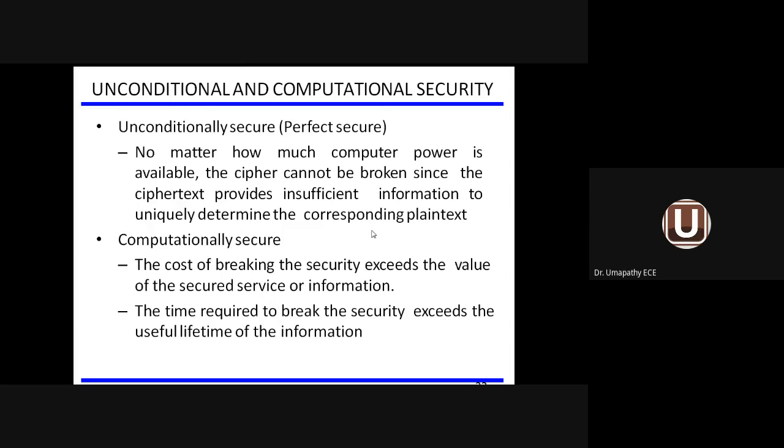So certain people will do encryption in such a way that no one will be able to recover the plain text information from the ciphertext. Such a security is called perfect security, unconditional security.